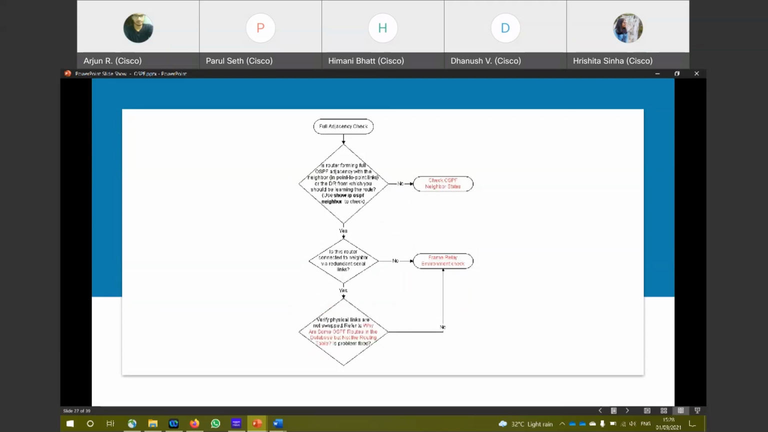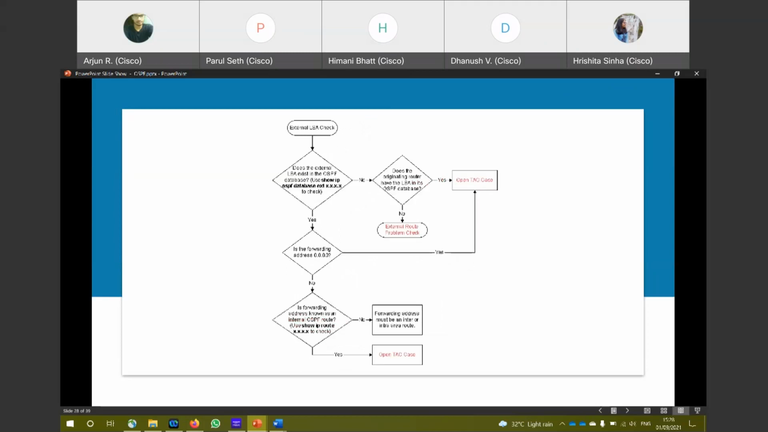Then the full adjacency check. If there is no adjacency established, you can give show ip ospf neighbor to check whether the neighborship is established. And if there is no neighborship, you can find out the reason: whether the IP addresses are getting propagated properly, or whether the network addresses, subnet masks, and wildcard masks are correct or not. You can check all that.